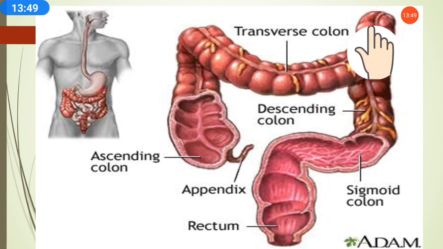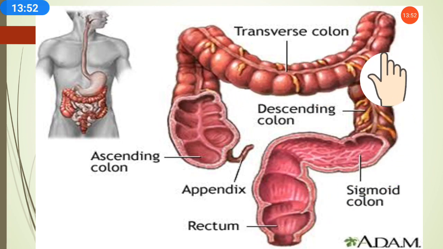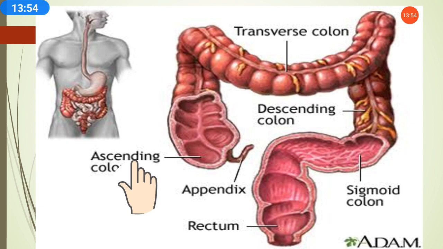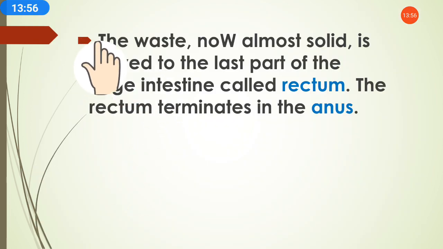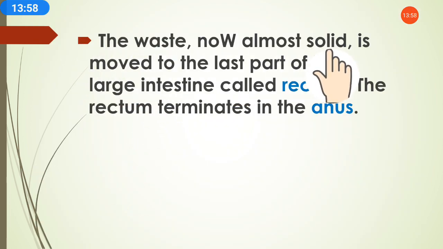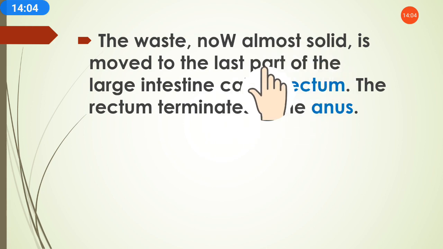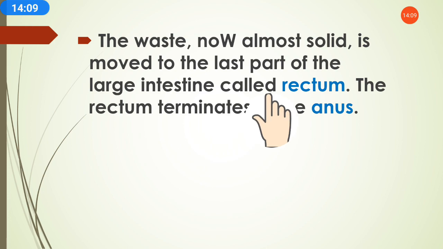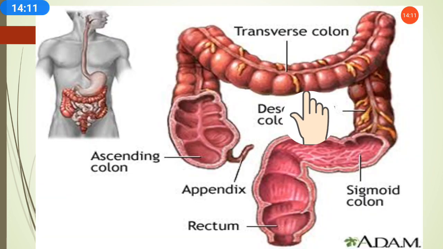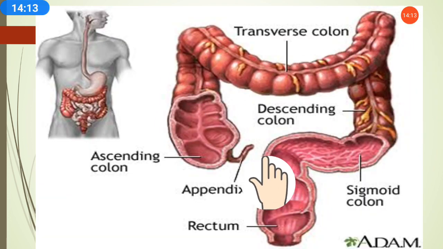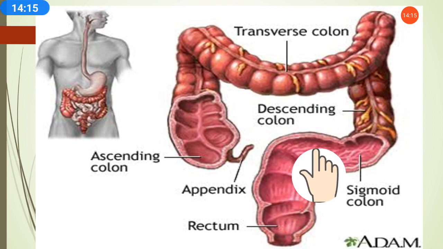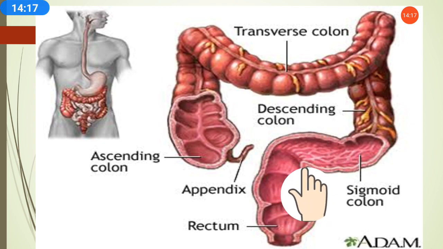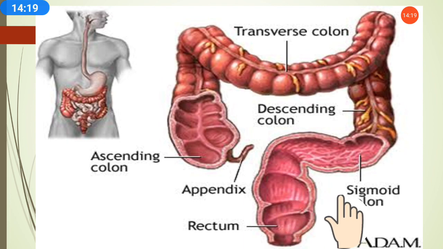This is the large intestine. So the waste is now almost solid. Means the waste which remains after the undigested food is now almost in paste form, in solid form, and is moved to the last part of the large intestine called the rectum.